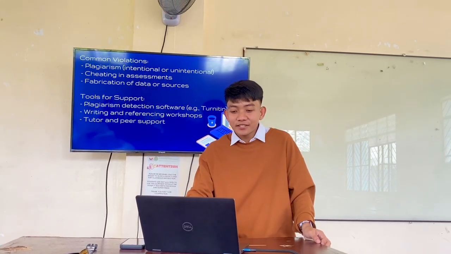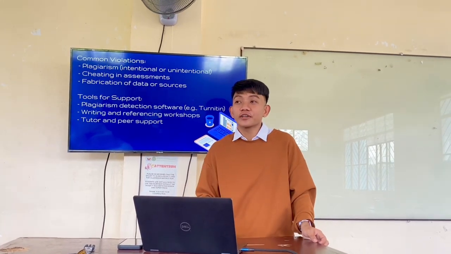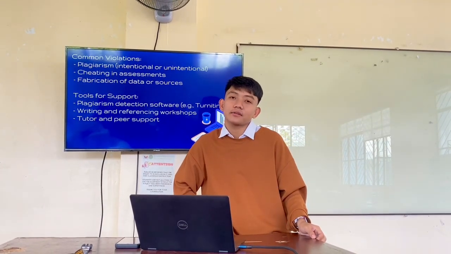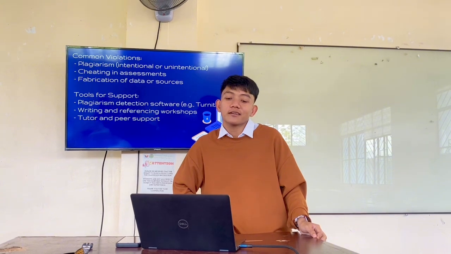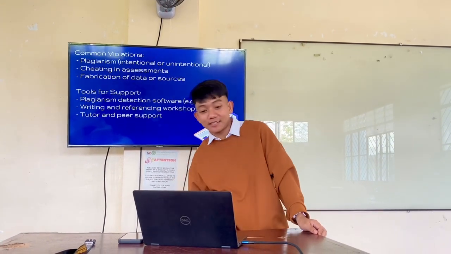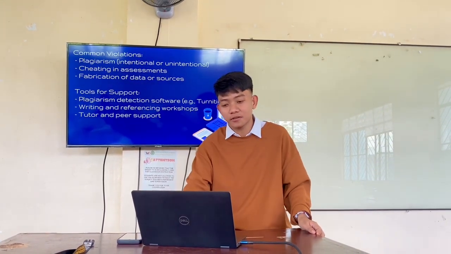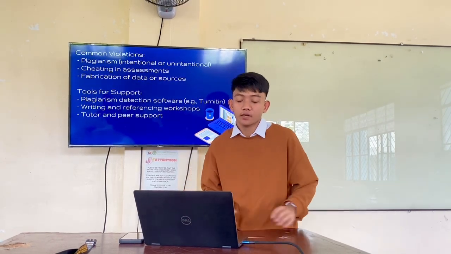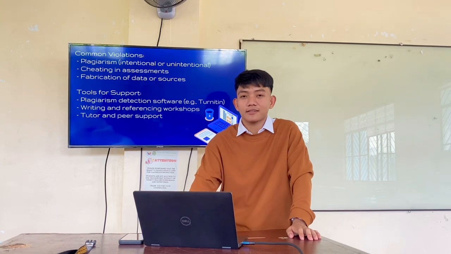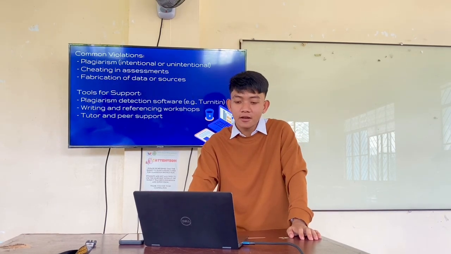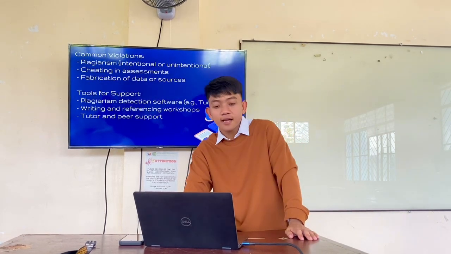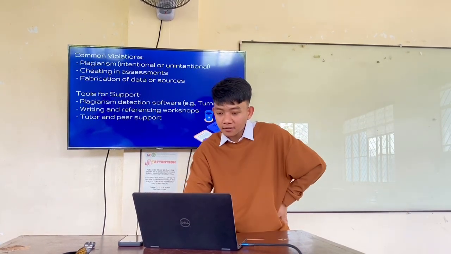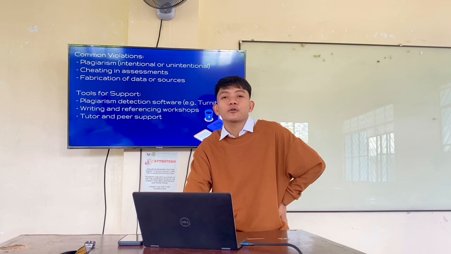Next is cheating in assessment, including overusing artificial intelligence. We are the target of this because as students, sometimes we abuse artificial intelligence, and that is not good for us. Next is fabrication of data or sources. Next, the tools to support: plagiarism detection software such as Turnitin.